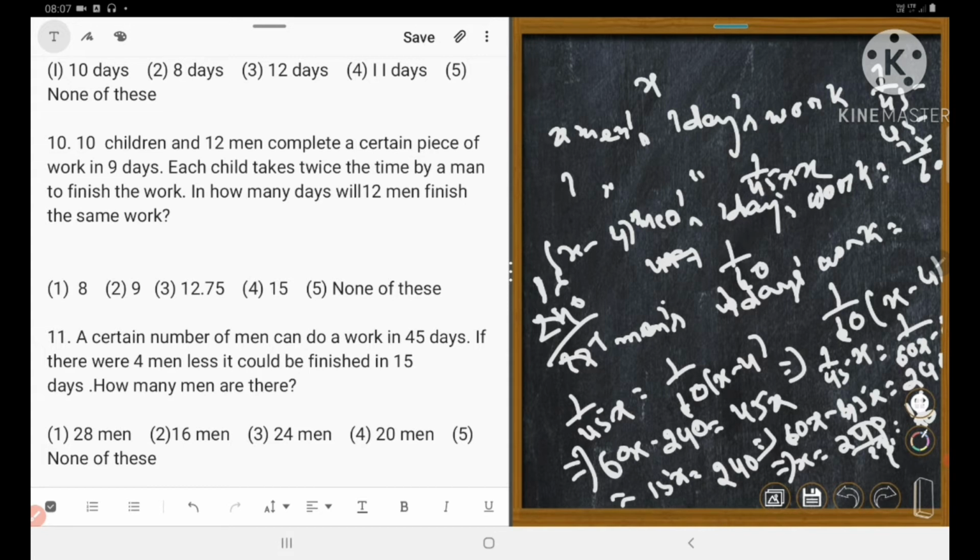Right answer is how many? 2. Remember 2. This is number 11. Yes, number 2 is correct. Okay.